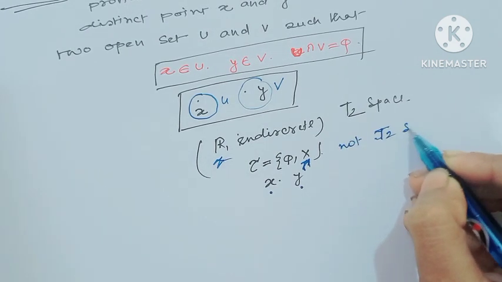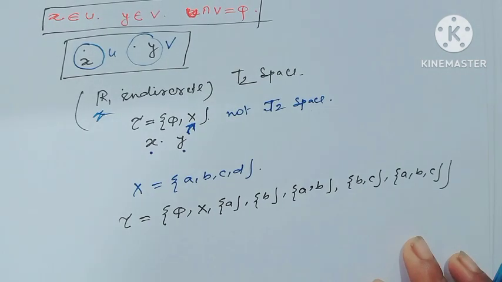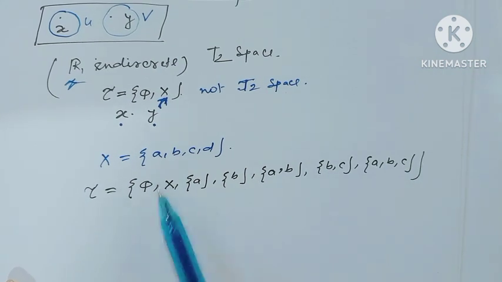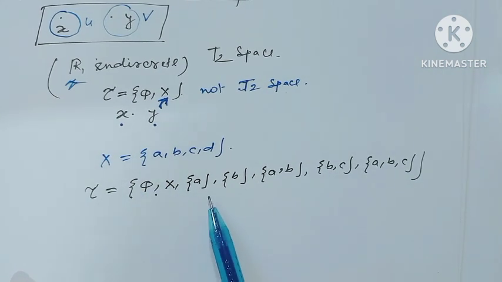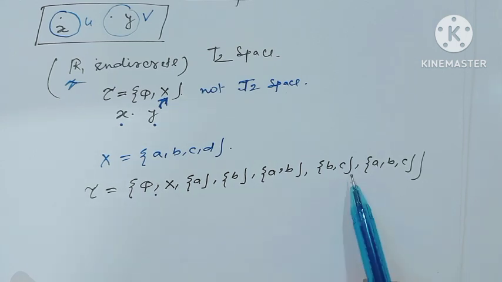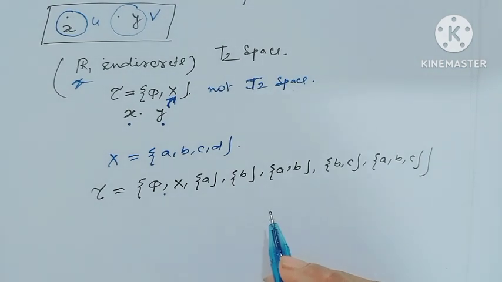I hope all my viewers have understood this. Now consider X containing the elements a, b, c, and the topology defined by X, phi, the singleton set {a}, the singleton set {b}, the set containing the elements a, b, the set containing the elements b, c, and the set containing the elements a, b, c. Is this topology T2?